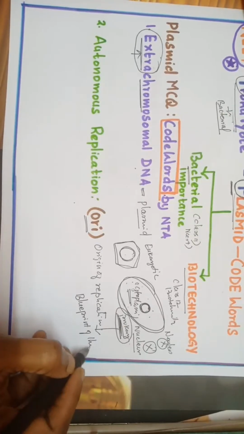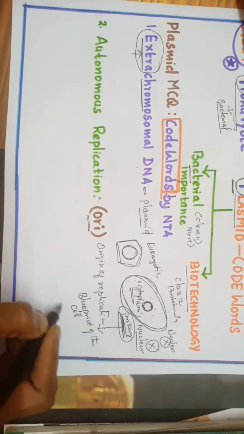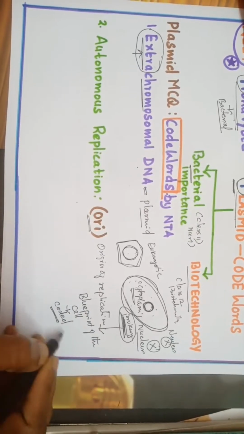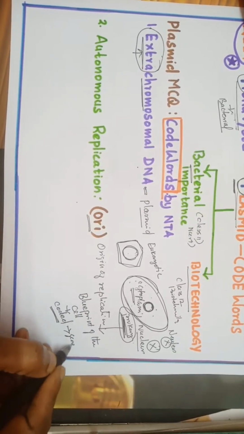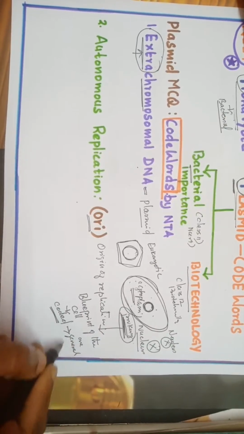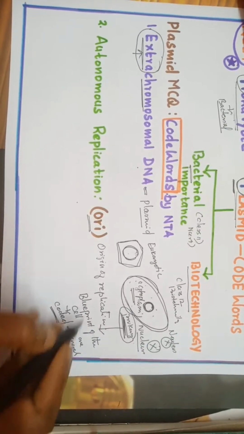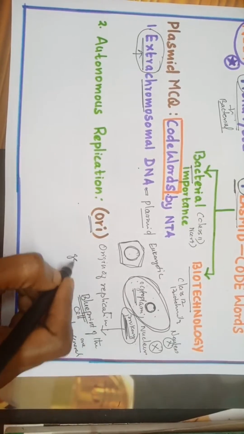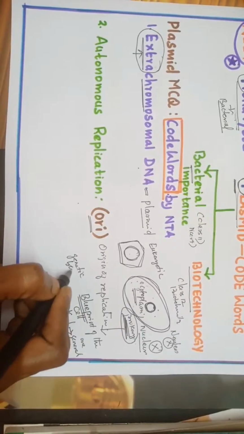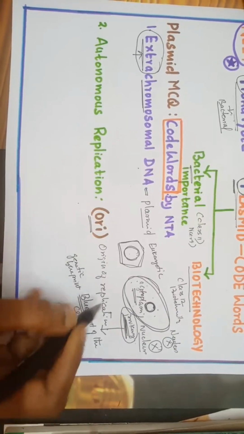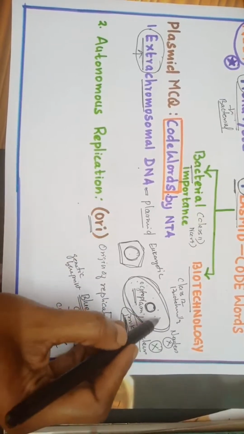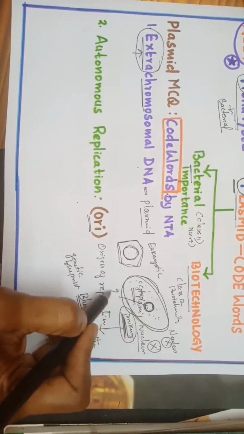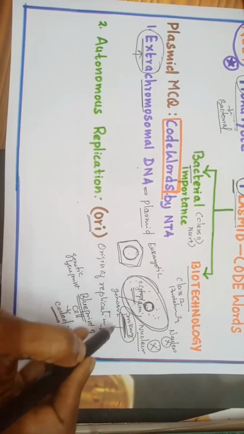Blueprint of the cell. The information is in coded form. It is passed from one generation to another generation. This is the one which decides everything. The genetic blueprint. So where is it present in the bacteria? It is present openly in the cytoplasm, and we call this genomic DNA because it carries genes.